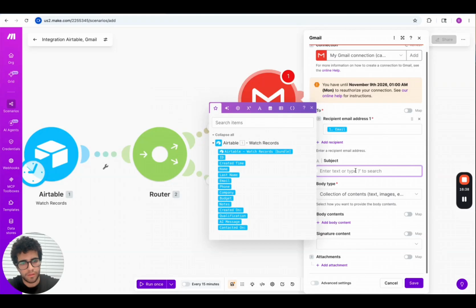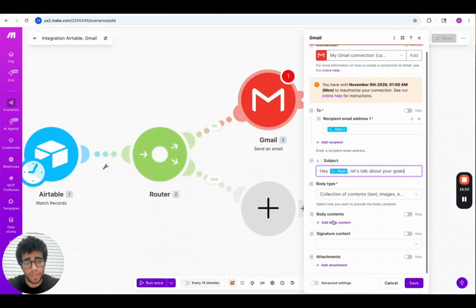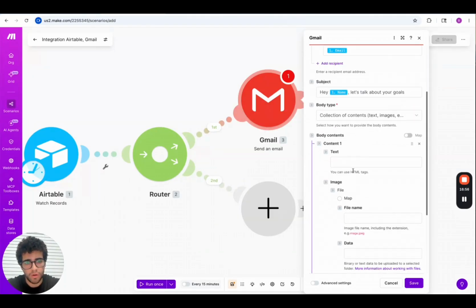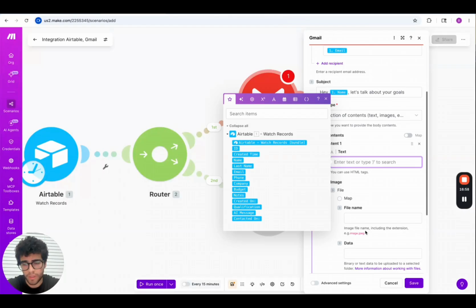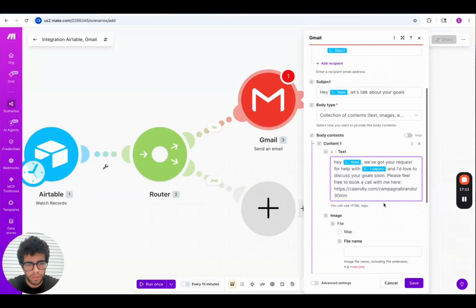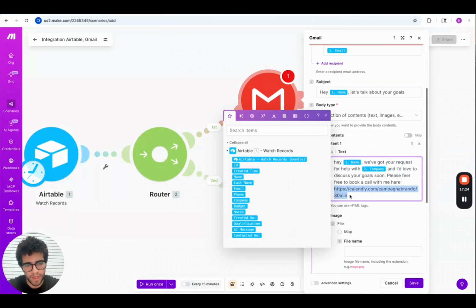So we can just write, hey, name, let's talk about your goals. This can be the subject of our email, and then here we can also add the content of our email. Copy and paste the content of the email. In this case, the content I chose is this one. Hey, name, we got your request for help with company. I'd love to discuss your goals soon. Please feel free to book a call with me here. And then I also copy and paste my calendar link.